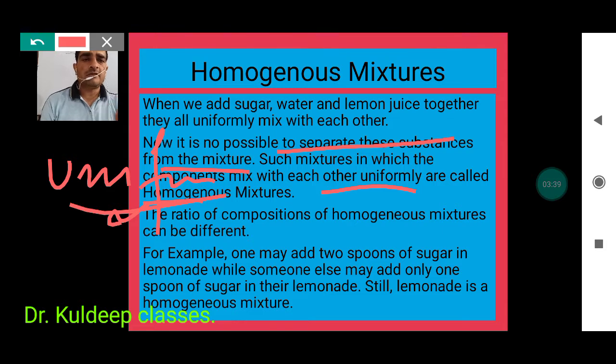For example, one may add 2 spoons of sugar in lemonade, while someone else may add only 1 spoon of sugar in their lemonade. Still, lemonade is a homogeneous mixture. So this shows the different compositions within the same type of mixture, that is, lemonade.